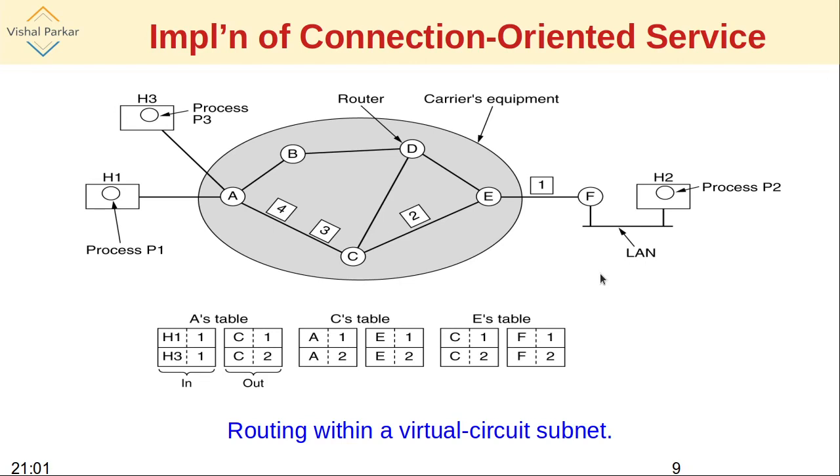This is how the connection oriented service is implemented. Here, for every different packet, the path is not required to be calculated. It is decided once, because whenever a packet is coming from H1, it is to be given to C. Now in the scenario when something happens with C, that whole path has to be discarded and a fresh new path has to be first calculated on which the next packets will be delivered.